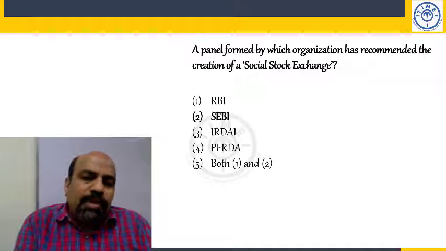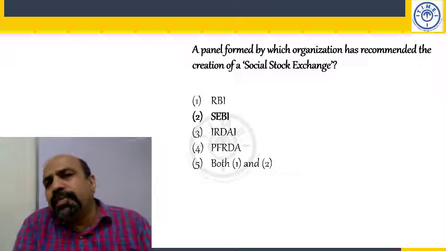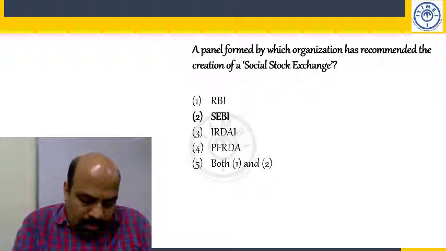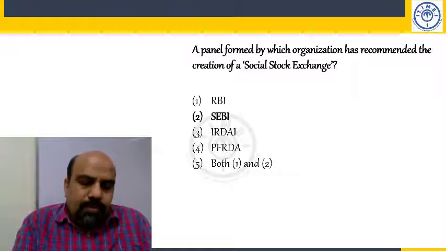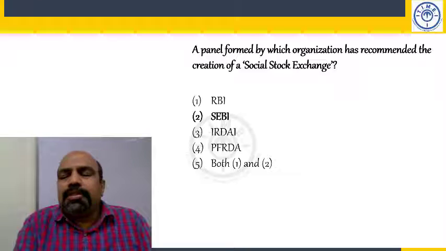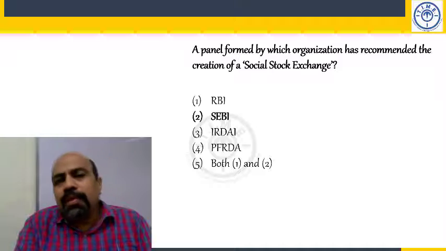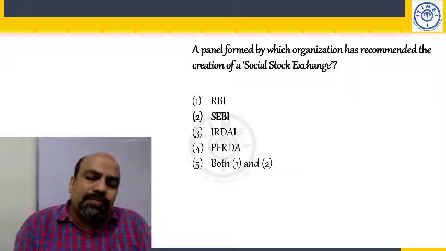And the last one, PFRDA, my friends, is the Pension Fund Regulatory and Development Authority. The chairperson is Supratim Bandyopadhyay. Okay, guys.